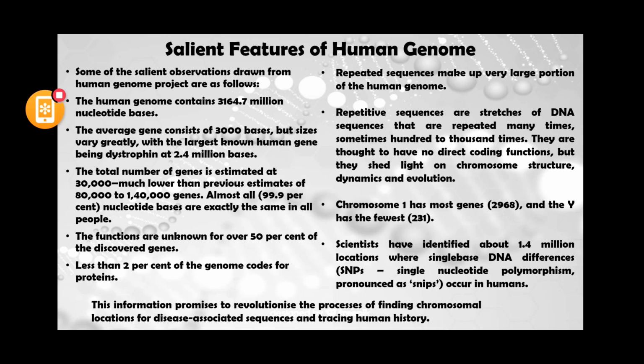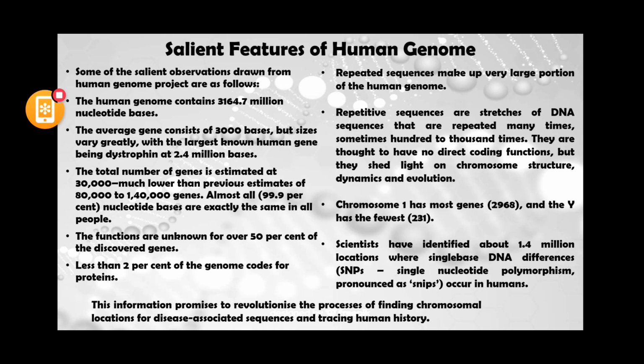It mainly consists of repeated sequences, which make up a large portion of the human genome. Repeated sequences are stretches of DNA that are repeated many times, around 100 to 1000 times.